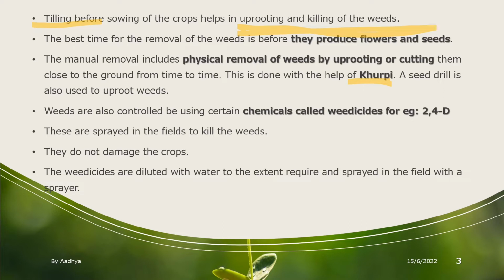And apart from that you can also use a modern tool, that is a seed drill. It is also used to uproot the weeds, right? Weeds are also controlled by using certain chemicals called weedicides. For example, 2,4-D. 2,4-D is 2,4-dichlorophenoxyacetic acid. Right? So you can remove weeds chemically also, with the help of the example 2,4-D. And the chemicals are called weedicides.